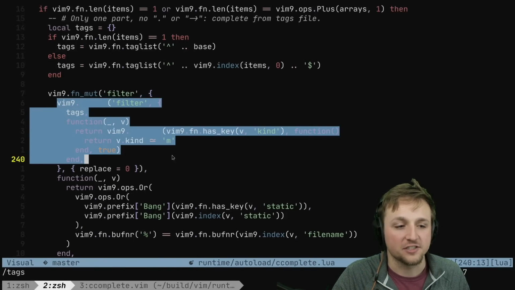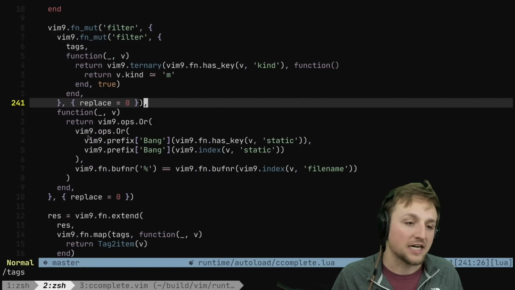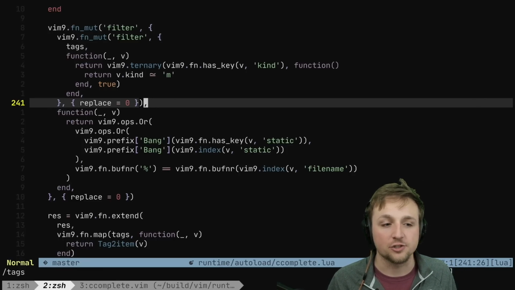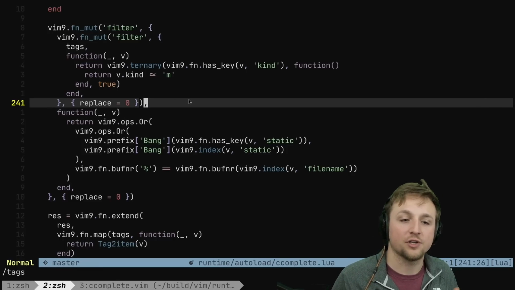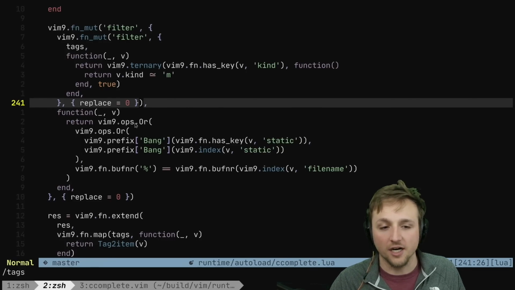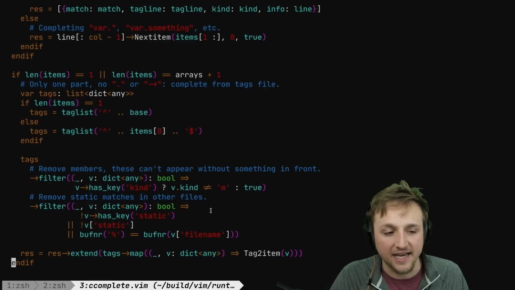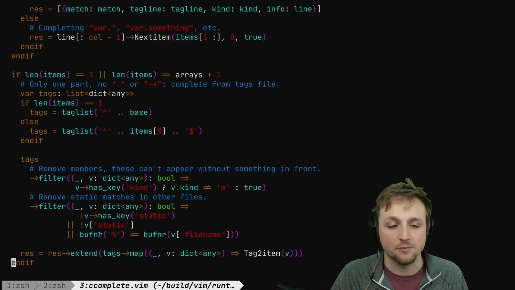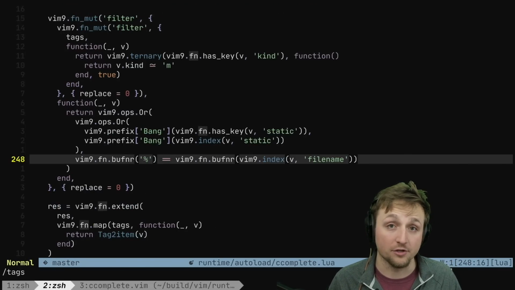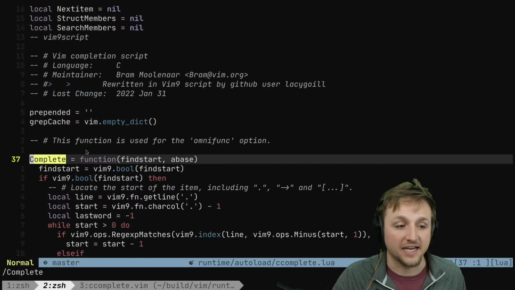And then after filtering this, we then filter the outer one, which we have to do some additional operations because vim9 script and Lua have different ways of determining which things are true. And so to compare things with OR, we actually have to use basically a wrapper around OR. But regardless of that, you can see that we're still doing that not static and not has key static. And we can see that it's comparing these two buff number results with the names here and filtering based on those two items. Ultimately, what we end up with is one big function here that has complete.